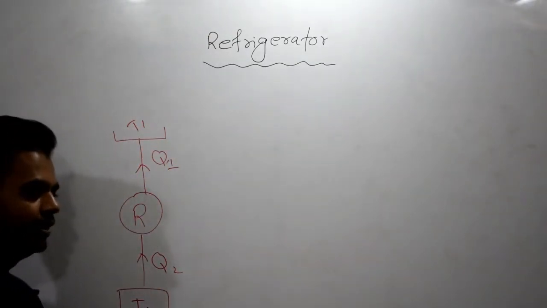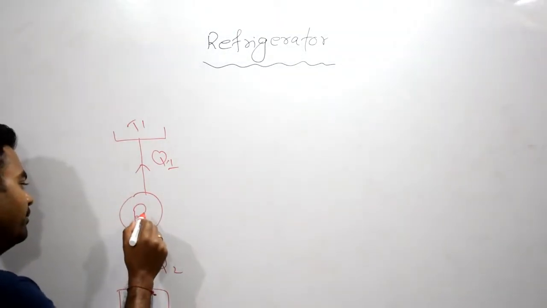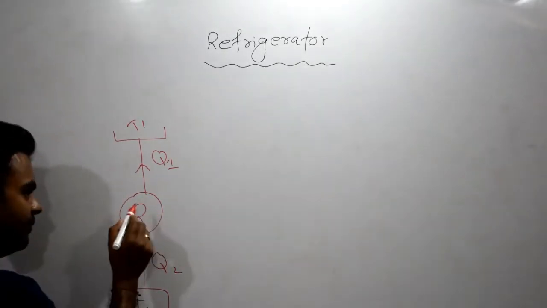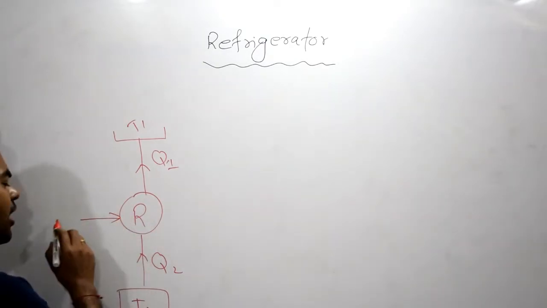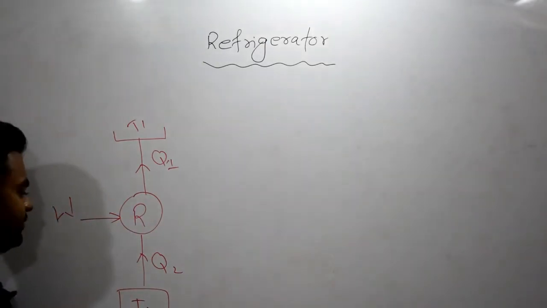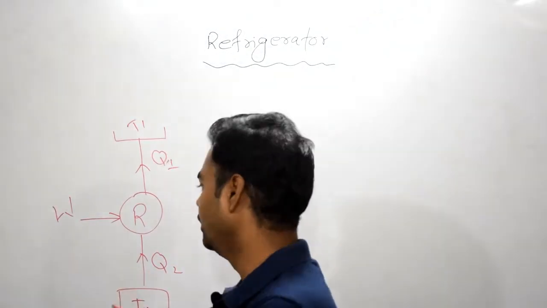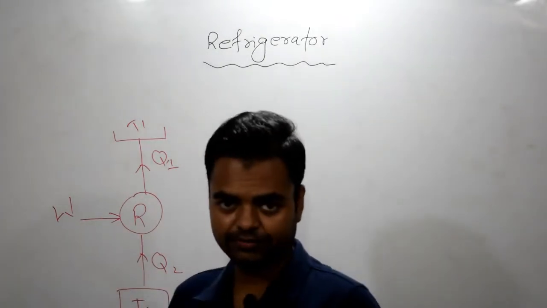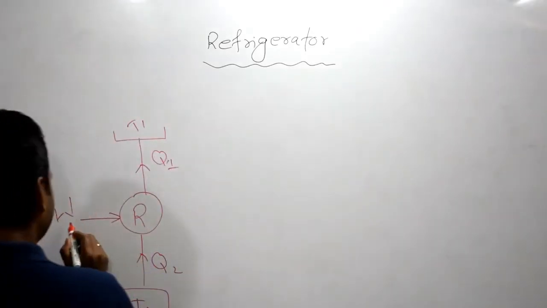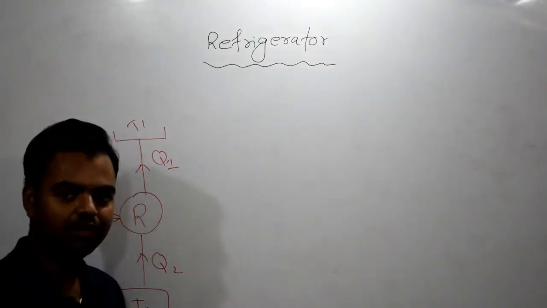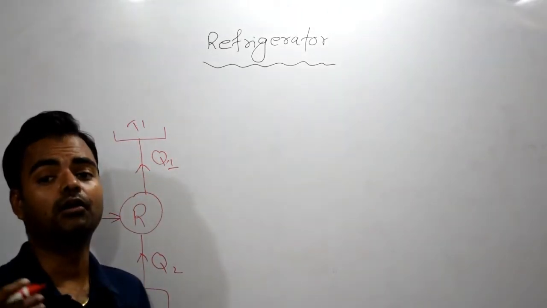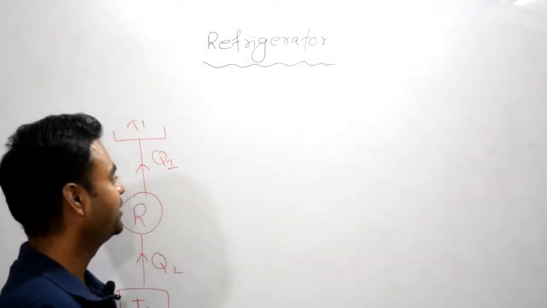But in place of the heat pump, I have written here R, that is for refrigerator. Like a heat pump, it is also a work absorbing device because we are giving work as input and we are getting heat as output. Are you getting my point?